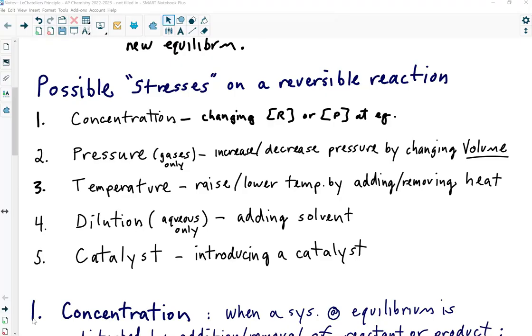What's that going to do to stress out the equilibrium? These are the possible ways you can stress a reversible reaction. Again, we're going to take each one of these and go through the thought process: what if you change the concentration of reactants on a reversible reaction? How will it respond? What if you change the pressure? How would it respond?